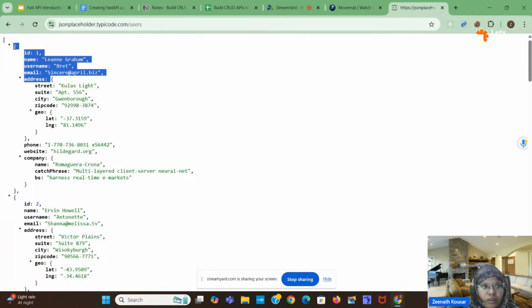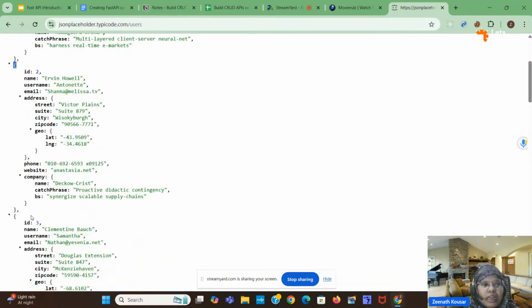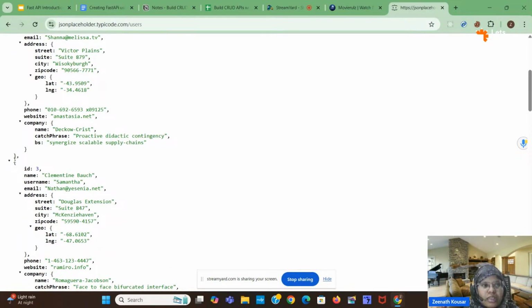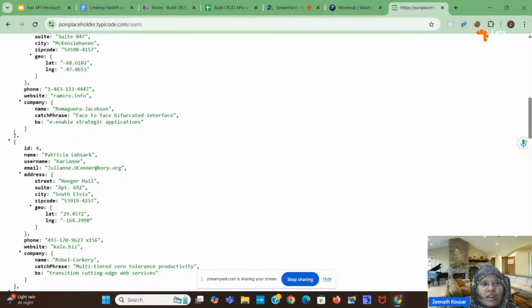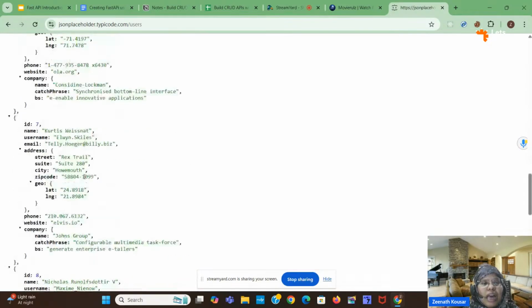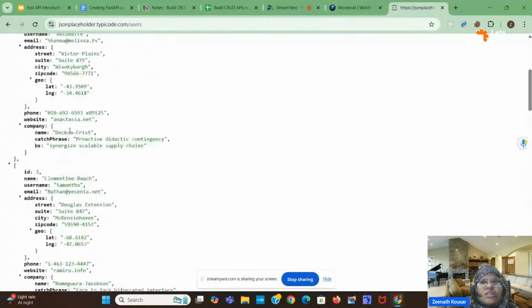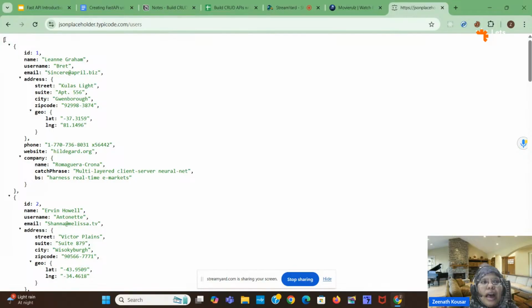From here to here, it represents one student data, and from this flower bracket to here, it represents second student data, and from this bracket to this bracket, it represents third user data. Like that we have 10 students data. All 10 students data got wrapped into an array, which is nothing but this square bracket. Okay, so inside square brackets we have flower brackets. Inside one flower bracket we have one user data. Inside another flower bracket we have another student data.